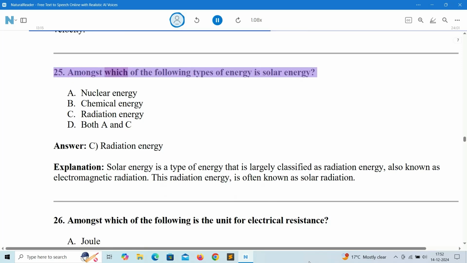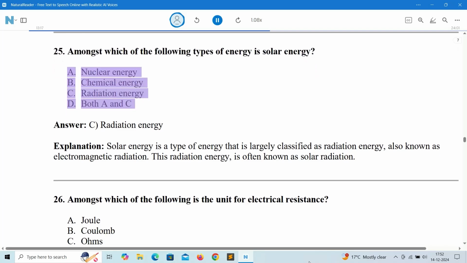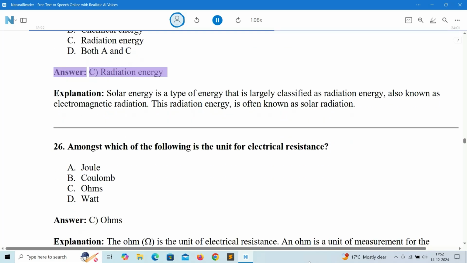25. Amongst which of the following types of energy is solar energy? A. Nuclear energy. B. Chemical energy. C. Radiation energy. D. Both A and C. Answer: C. Radiation energy.